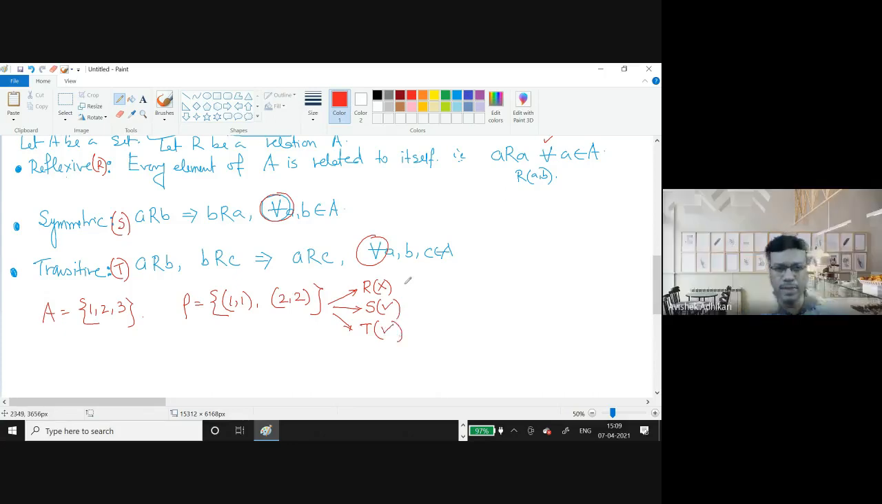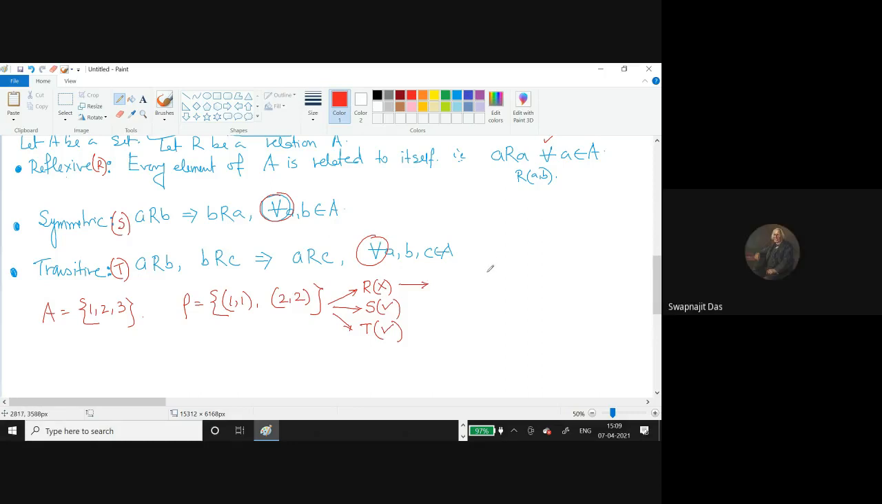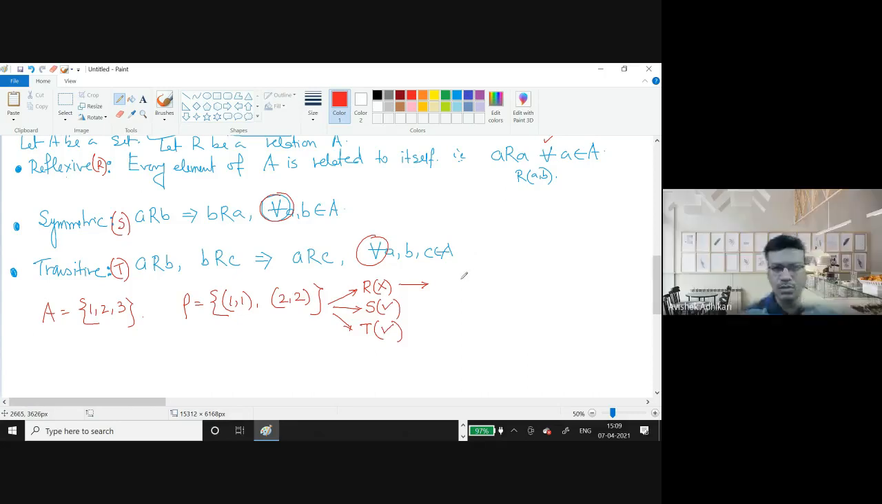Okay. Now tell me why this is not reflexive. 3 is not related to itself. As 3 is missing here, that's why, for all a, see, this is important, for all a belongs to A. So that means you need to relate with itself for all a. So 3 should also be related to 3. Since 3 related to 3 is missing here, as a result, you cannot talk about this row as reflexive.